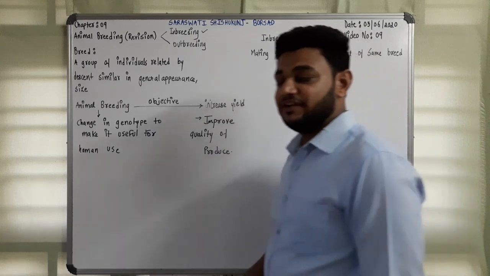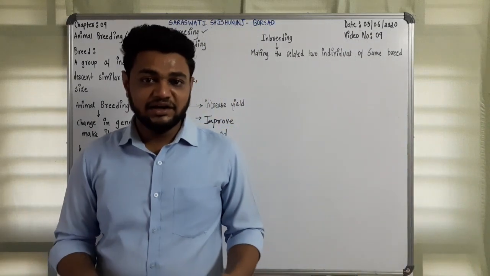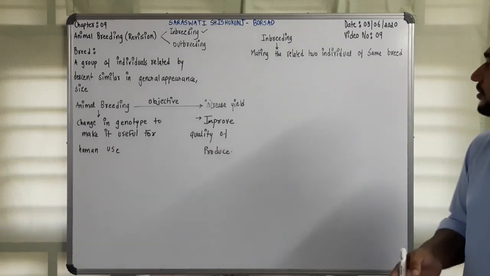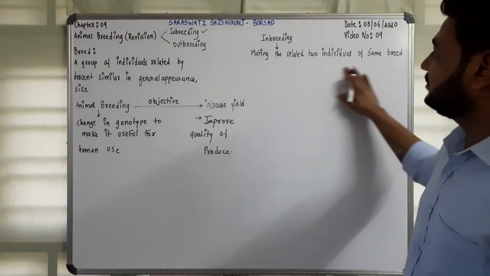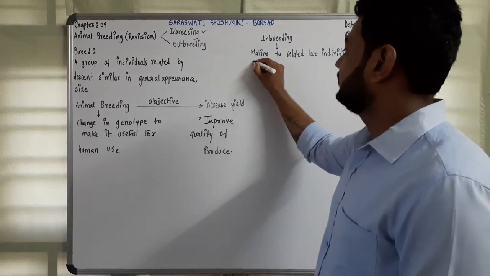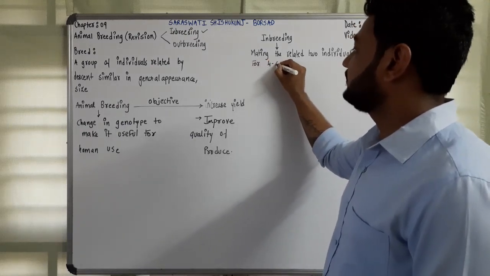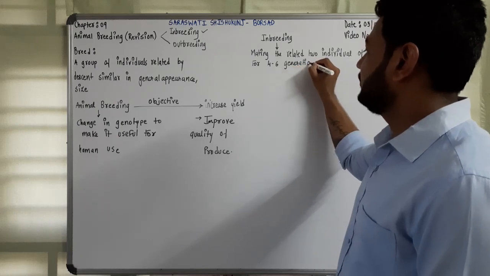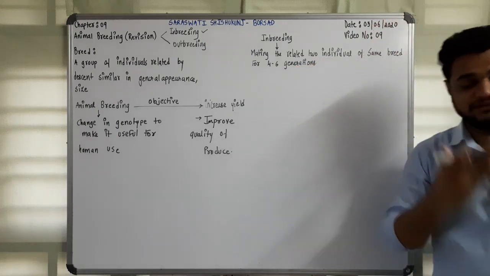For example, Sahiwal is one breed. So it is mating related individuals of the same breed for 4 to 6 generations. When I say related, it means they have common ancestors.